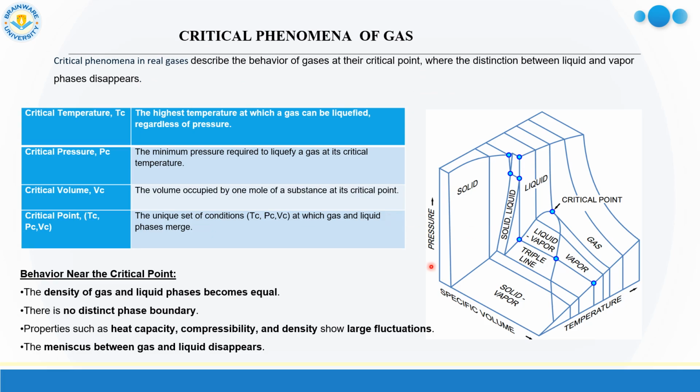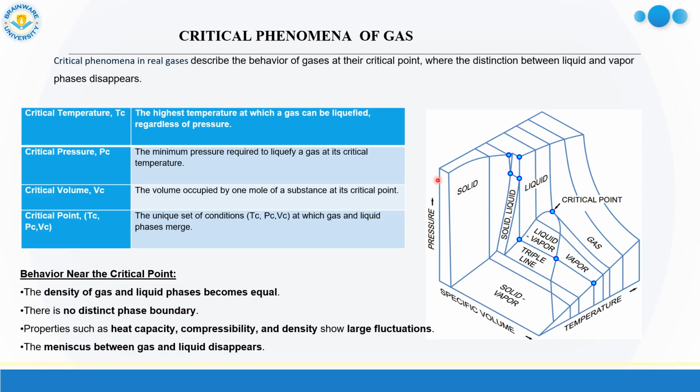Now a very important thing, which is critical phenomena of gas. Now what is critical phenomena? Critical phenomena in real gas describe the behavior of gases at their critical point, where the distinction between liquid and vapor phases disappears. Now what is the critical point? What is the behavior of this point? At the critical point, the density of gas and liquid phase becomes equal, and there is no distinct phase boundary between the liquid phase and the gas phase. Properties like heat capacity, compressibility, density show large fluctuations here.